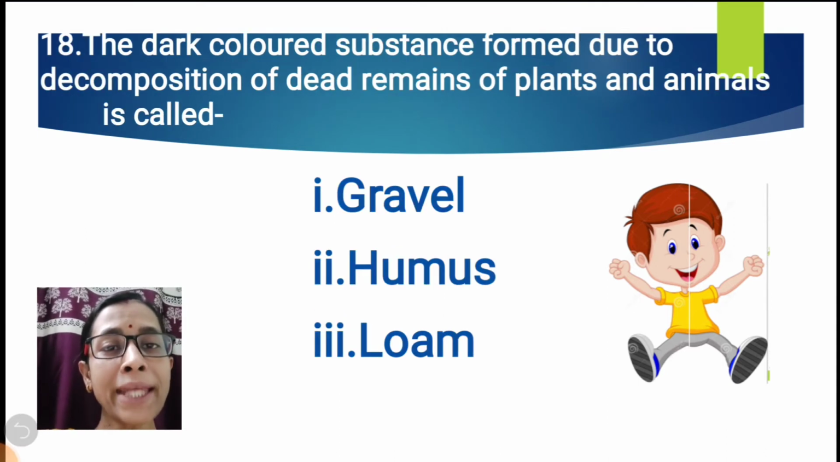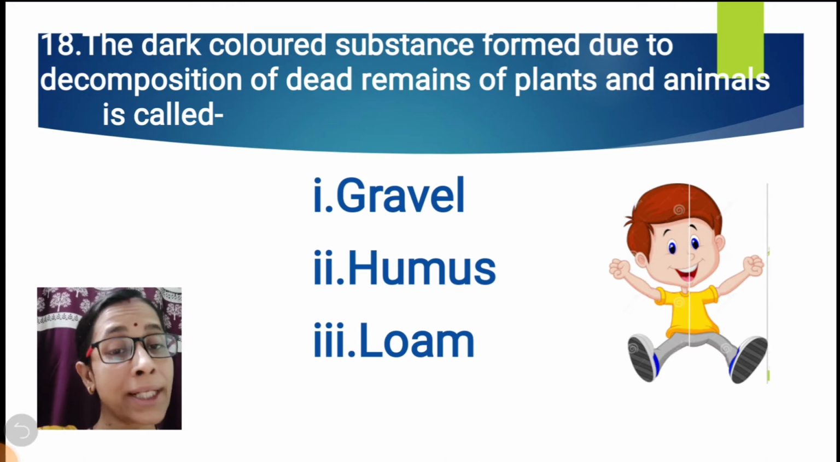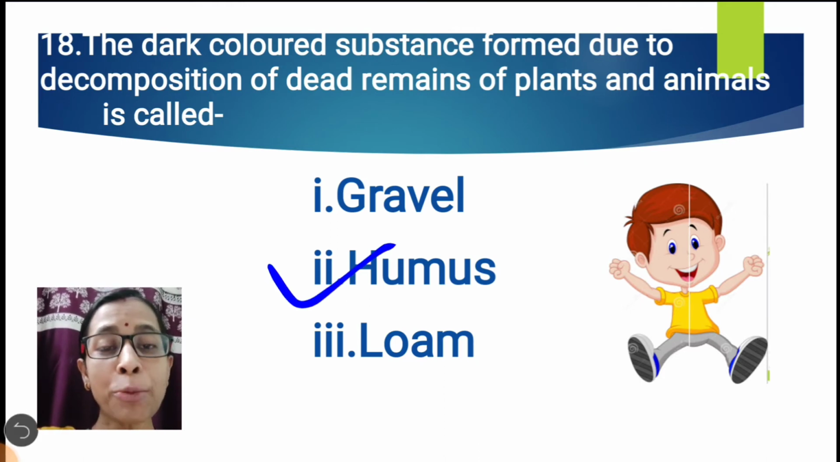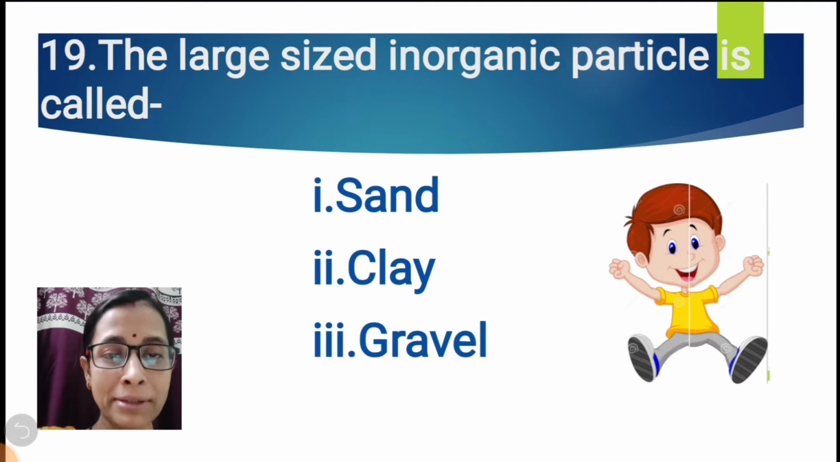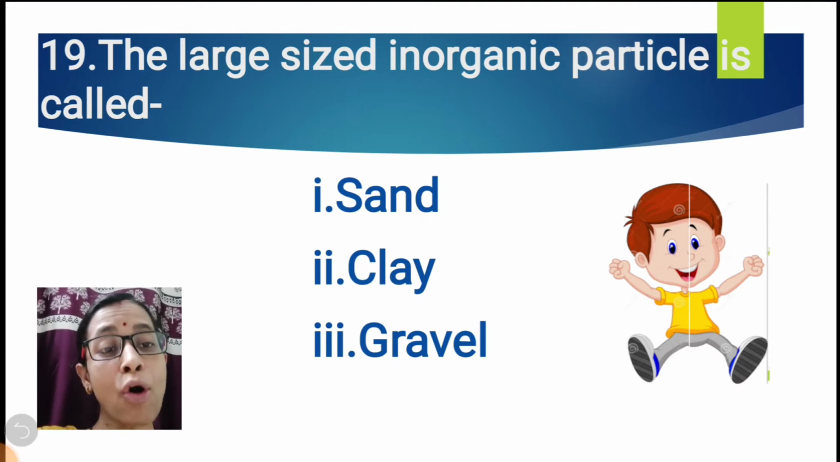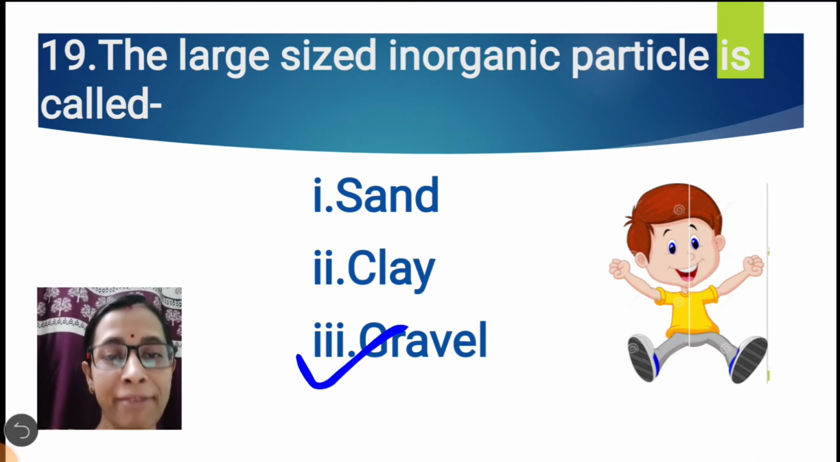Question number 18. The dark colored substance formed due to decomposition of dead remains of plants and animals is called gravel, humus, or loam? The correct option is humus. Humus enriches soil fertility, that means it makes the soil more fertile. Question number 19. The large sized inorganic particles of soil is called sand, clay, or gravel? The correct option is gravel, the largest particle of soil.